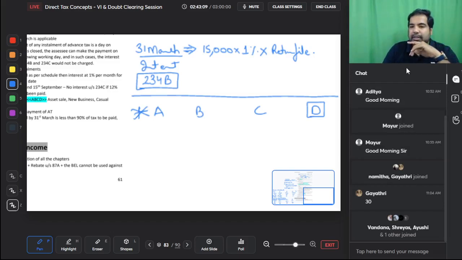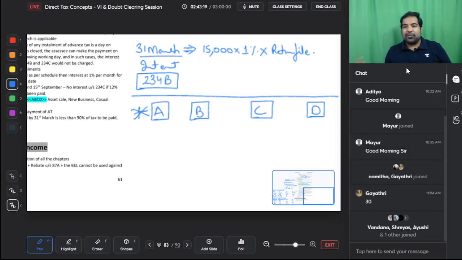So these 4 incomes, only when you earn you will start paying advance tax from that quarter. This D is dividend, C is casual income, like you win some money in KBC, B is a business which is new, or A is an asset sale. So guys, these 4 things you cannot predict. If you can predict when you're going to get casual income, then you will be the most wanted person on planet Earth. So you can't predict all these, and hence the government says that whenever you earn them you need to pay advance tax, as in when you earn dividend, casual income, new business, and asset sale.